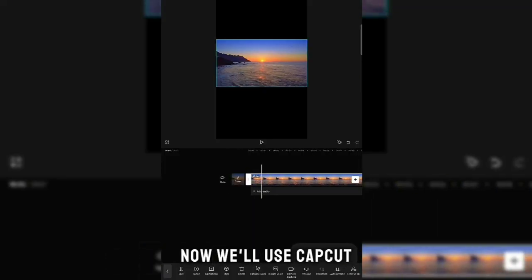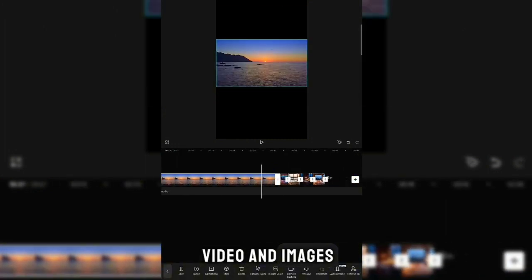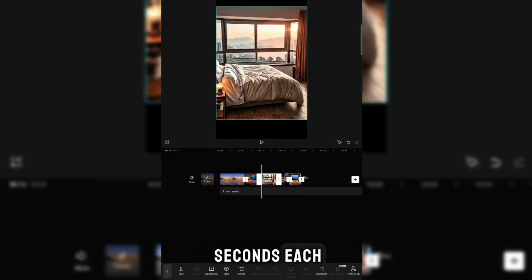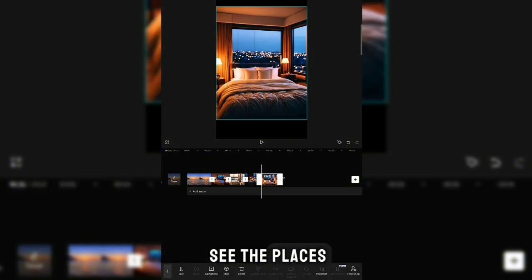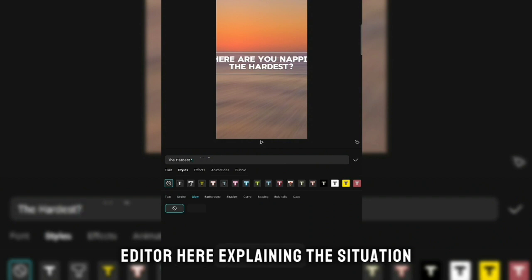Now we'll use CapCut for the editing. Open CapCut and import the video and the images we generated with the AI. Now adjust the video length to 6 seconds, image length to 4 seconds each. People will want to see the places, that's why the engagement will be high. Add a text here explaining the situation.